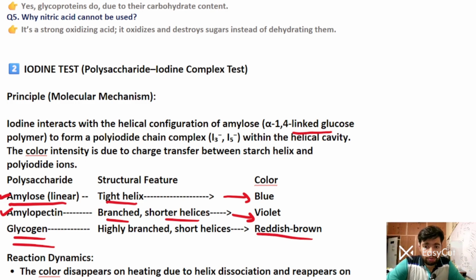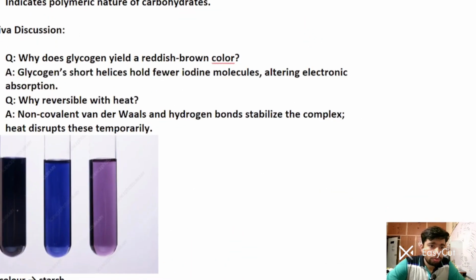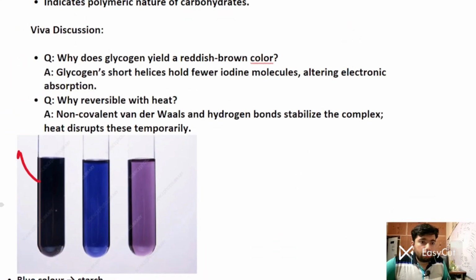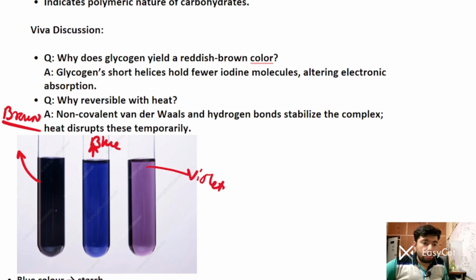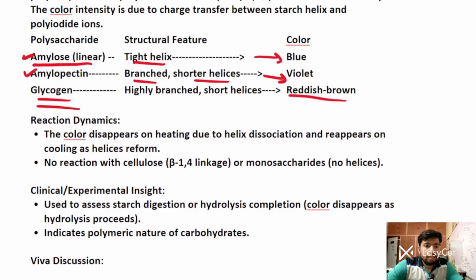I'll show the colors first, then we'll discuss subsequently the dynamics of the reaction. You can see the dark brown or red color, this is blue, and this is a violet color. So blue color will be formed by starch, violet by dextrin, and reddish brown by glycogen. The color disappears on heating due to helical dissociation and reappears on cooling as the helix reforms. There is no reaction with cellulose because cellulose contains beta 1,4 linkages, and monosaccharides do not have any helix, so these will not yield any test.